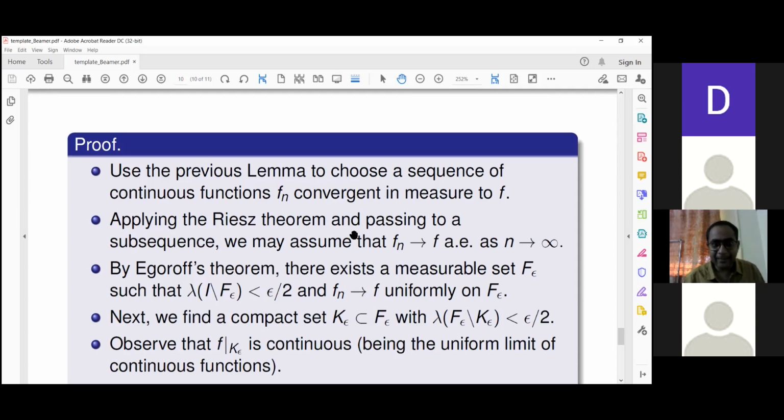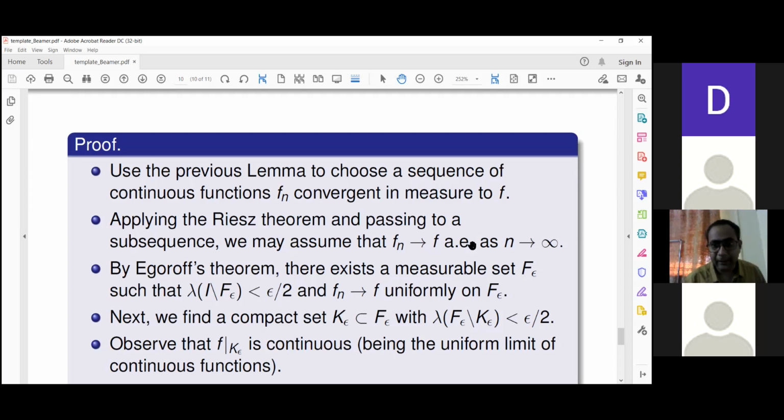But Riesz's theorem comes to the rescue, and it says that we can choose a subsequence of f_n which tends to f almost everywhere.